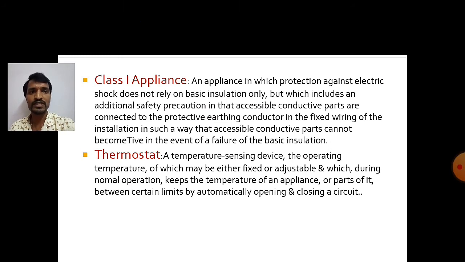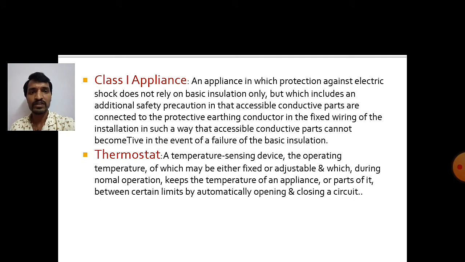First one is class 1 appliances. What are class 1 appliances? These appliances not only have insulation for electric protection, they also have additional safety precautions taken. What are the additional precautions?